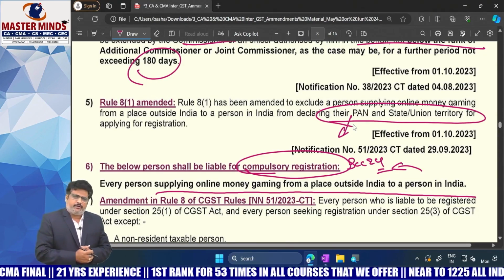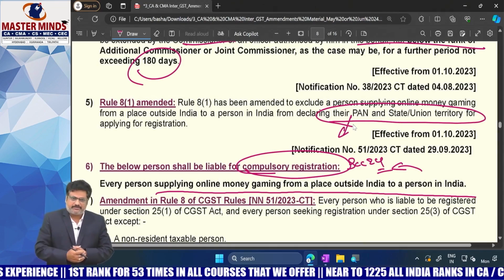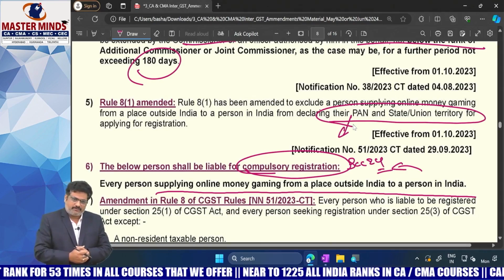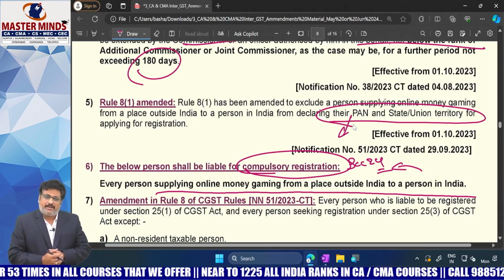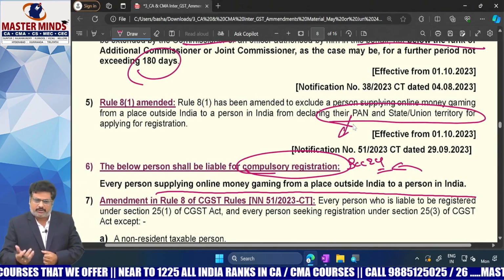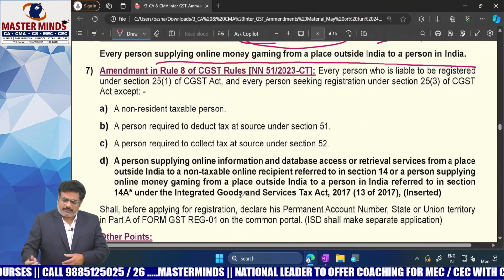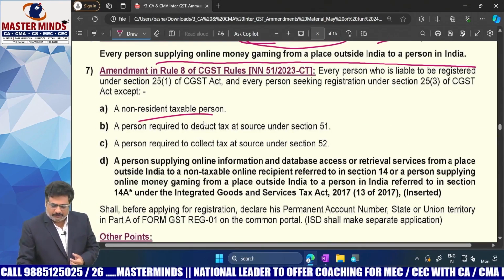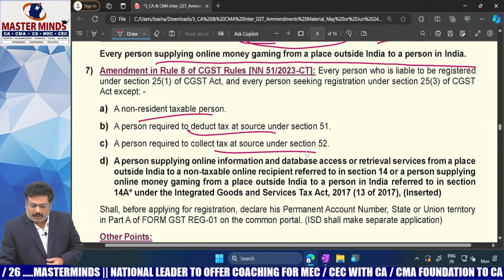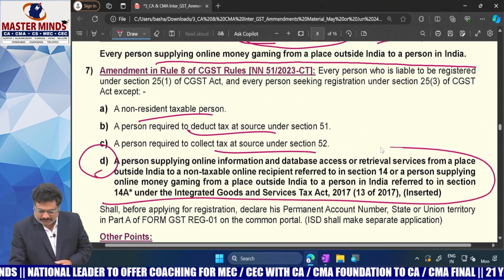So, generally, if at all you are taking any registration, PAN and the state where you are applying for registration are compulsory. But for this person who is supplying online money gaming services from outside India, he has been given exemption from giving the PAN number as well as the state where they want to start the business or take the registration. See, that was the amendment. Except NRTP, who is not required to give PAN, TDS deductors and TCS collectors are not required to submit their PAN. Okay. And in that one new point was added, this fellow.